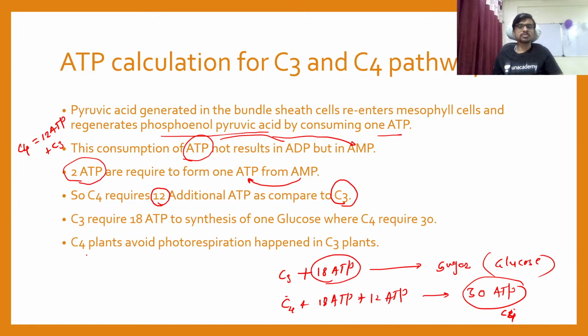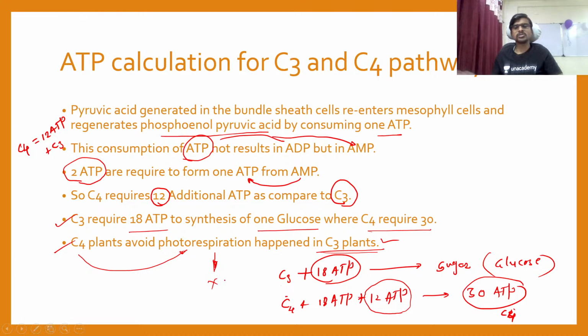Okay, so if you see, C3 requires 18 ATP to synthesize one glucose, whereas C4 requires 30. C4 plants avoid the photorespiration that happens in C3 plants. Okay, the C4 plant is not going to carry out any photorespiration reaction, but it is happening inside of a C3 plant. So it doesn't matter, guys, how much extra ATP it takes, but the activation of the photorespiration reaction is not good for a plant. Okay, so it loses 25% of the carbon dioxide which is already fixed inside of a plant.